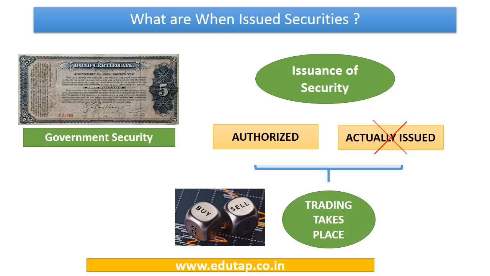Now these are those government securities which have been authorized for issuance. So their issuance has been authorized, but they have not been actually issued. So actual issuance is not there. However, the trading is taking place between this particular time. So the time between these two events is being utilized for the trading, and this is referred to as when issued trading. So this is about the concept of when issued securities.